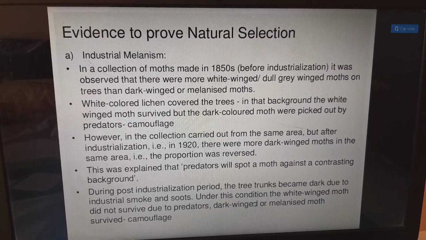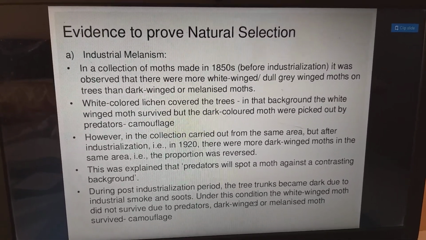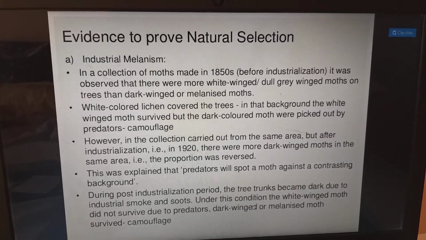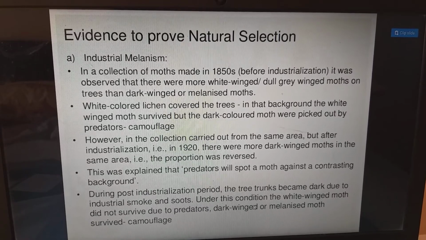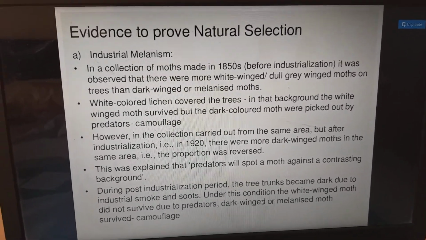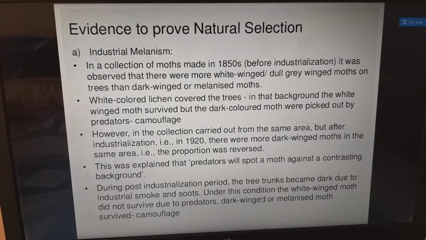Against that background, the white-winged moths survived, but the dark-colored moths were picked out by predators, because the white ones were camouflaged.